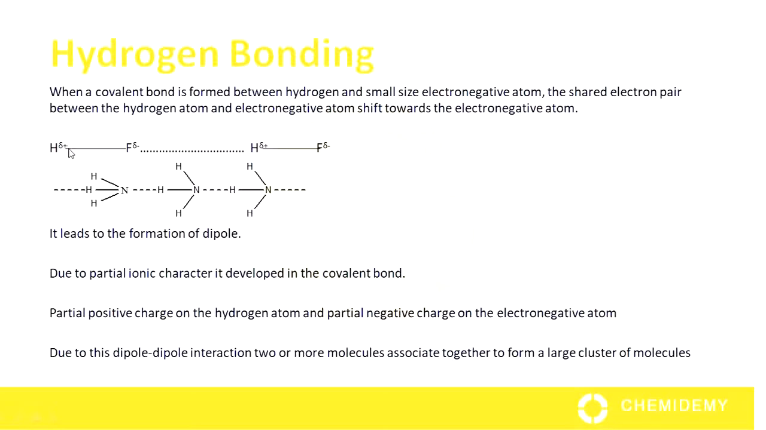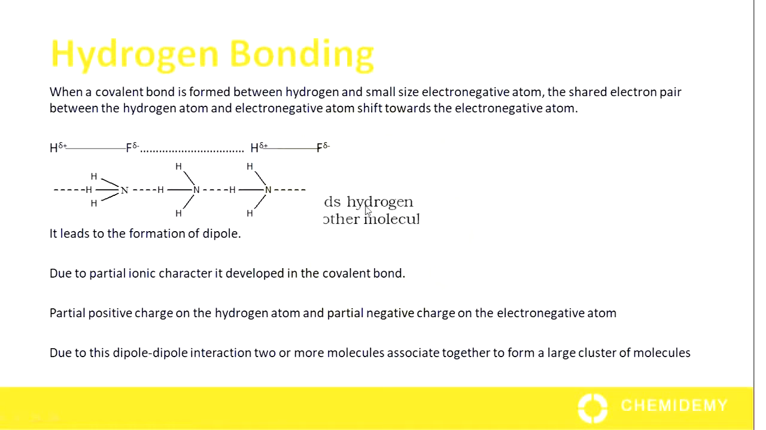It leads to the formation of dipole. There is an electrostatic force of attraction between hydrogen atom of one molecule and fluorine atom of another molecule. This electrostatic force of attraction is known as hydrogen bond. We have another example of ammonia. We can see the electrostatic force of attraction between nitrogen atom of one molecule and hydrogen atom of another